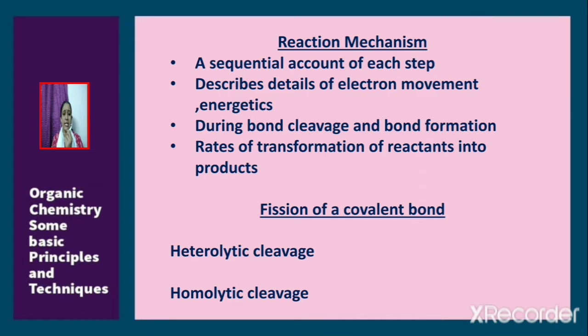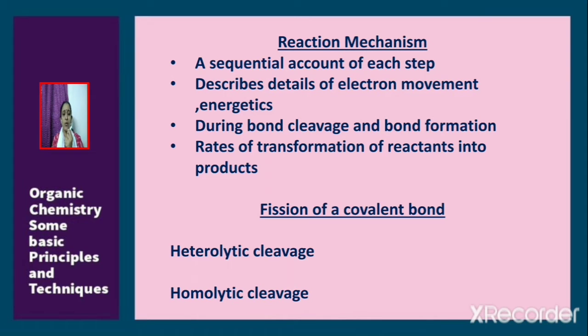It also describes details of electron movement as well as energetics. These electron movements may take place during bond breaking as well as during bond formation. Reaction mechanism also gives us an idea about the rates of transformation of reactants into products.